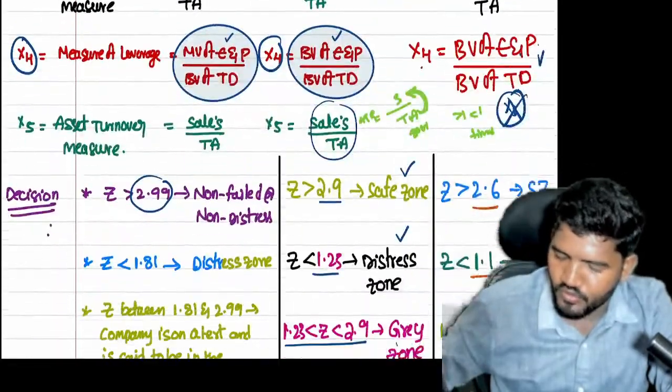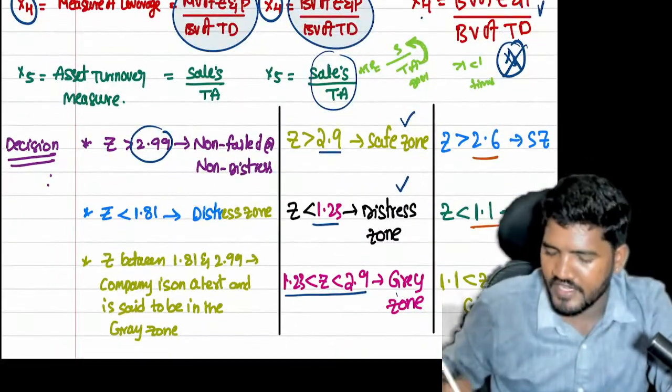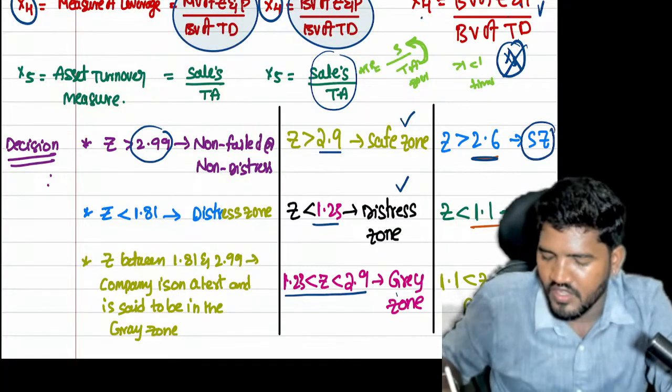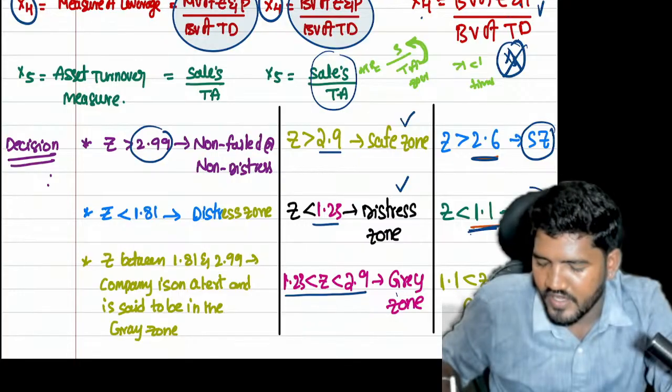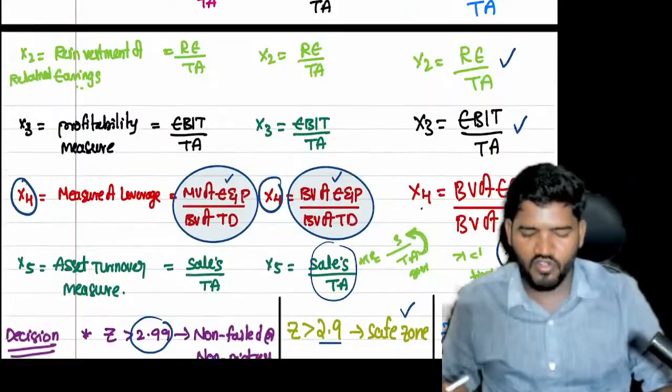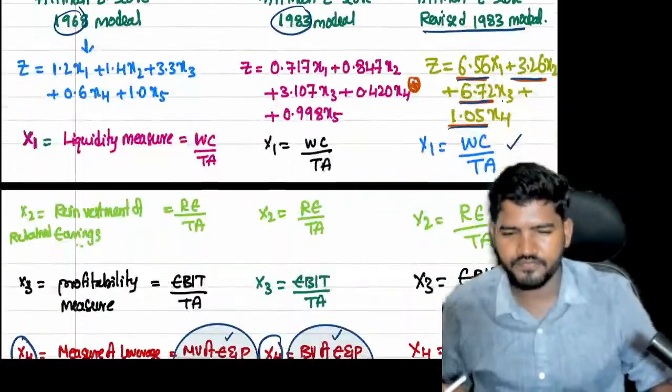So when it comes to the last model's decision making, if your answer is greater than 2.6, you are in the safe zone. If your answer is less than 1.1, you are in the danger zone. If your answer is in between them, you are in the gray zone. So this is the concept called Altman Z-Score.